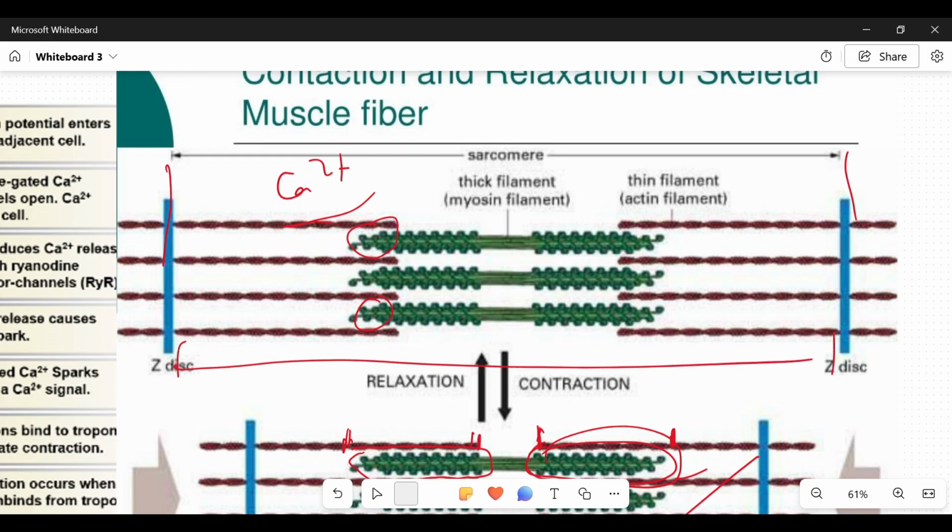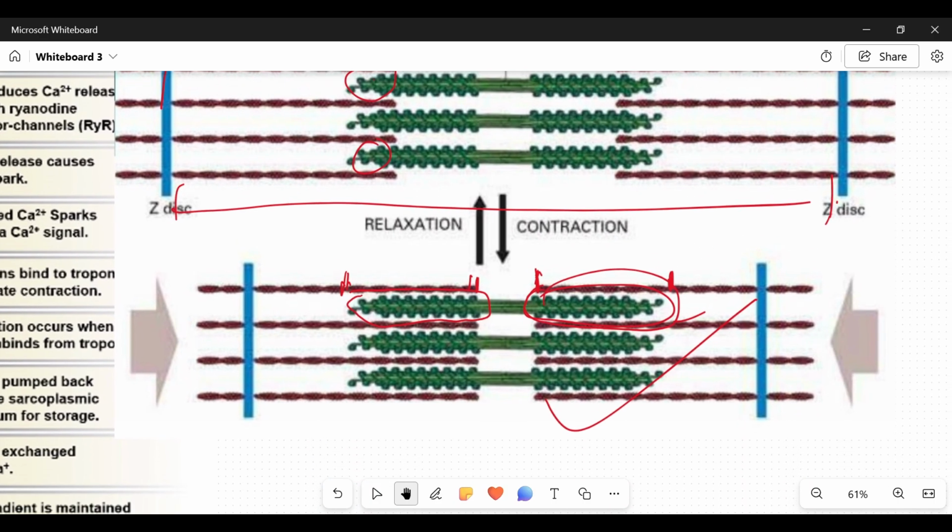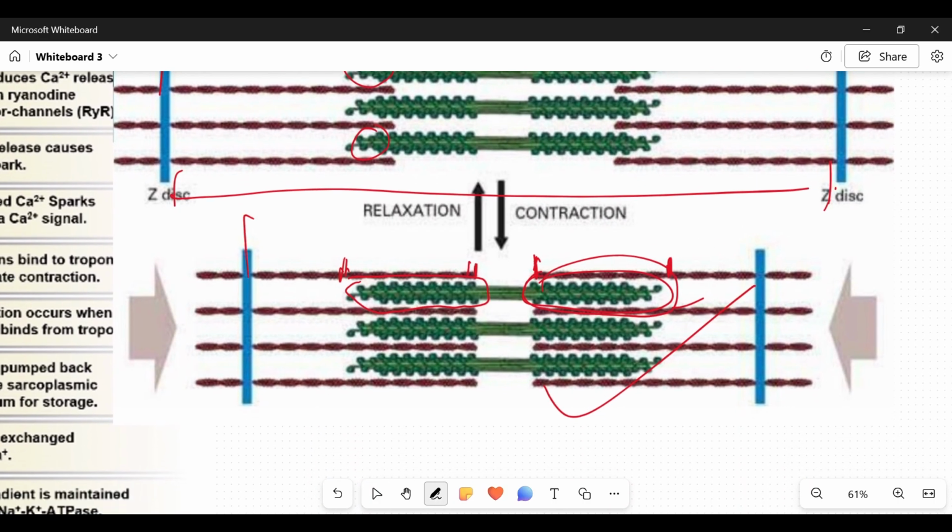So if you look at the distance between two successive Z discs, this relaxed muscle has an increased length as compared to a fully or partially contracted muscle in which the Z discs have a shorter length. So now you know the events that lead to muscle contraction, and the events that lead to muscle relaxation.